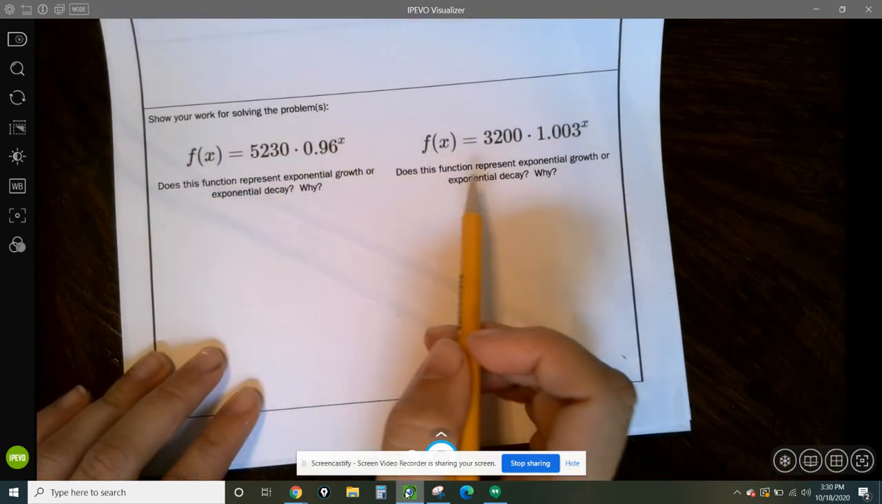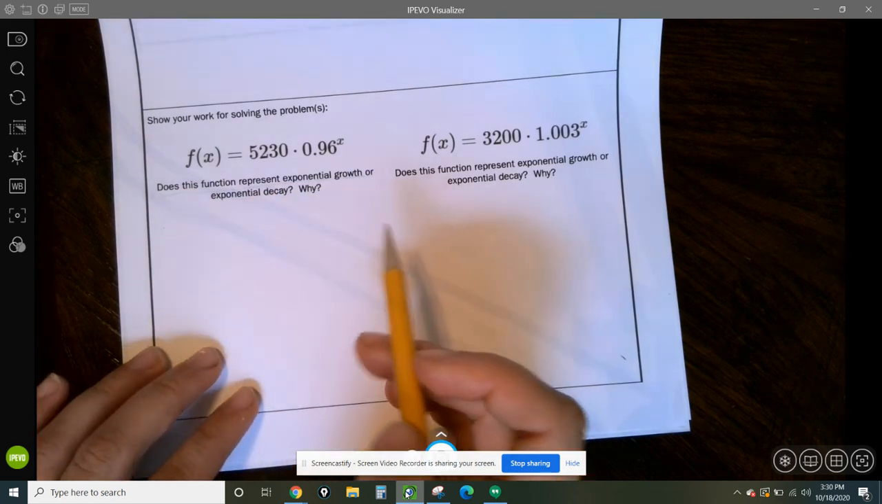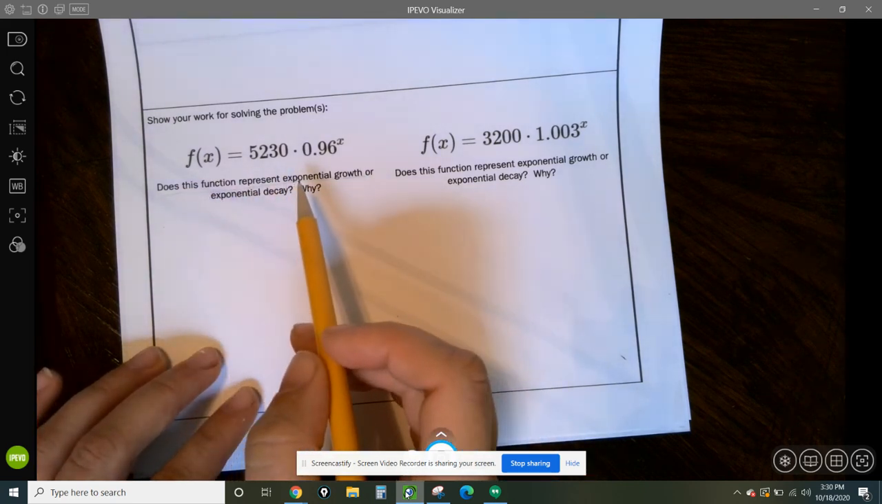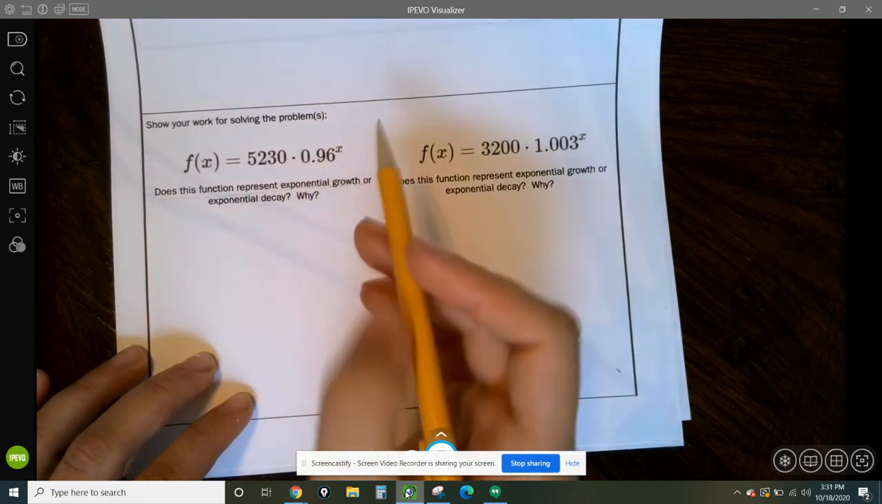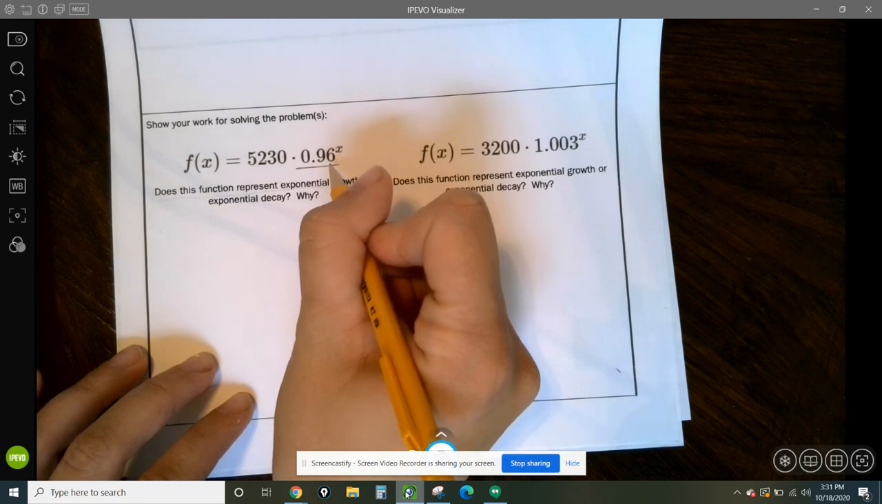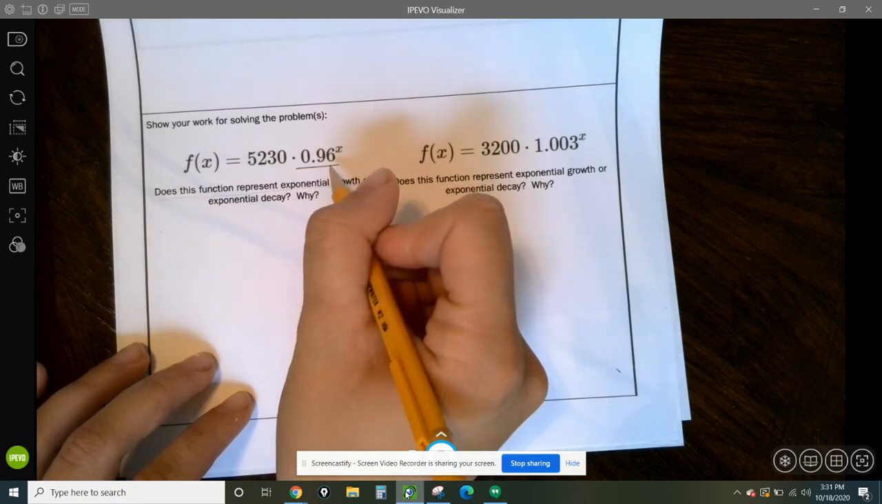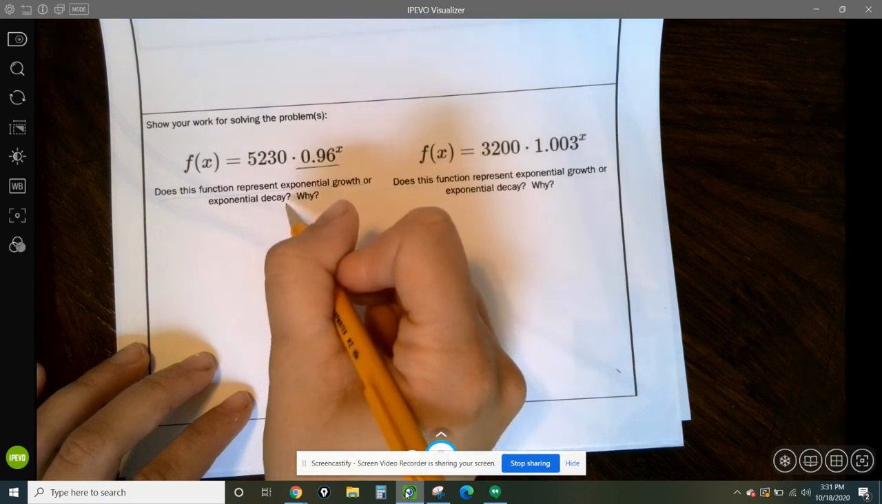All right, here's 2 more for you to try. So now you're going to just do the whole thing. We didn't break it down piece by piece. Does this function represent exponential growth or exponential decay? So again, to figure this out, you're going to be looking at that b value, what is raised to the power of x. That's our growth factor. That's our b. Is it greater than 1 or is it between 0 and 1? That's how we decide if it's growth or decay.